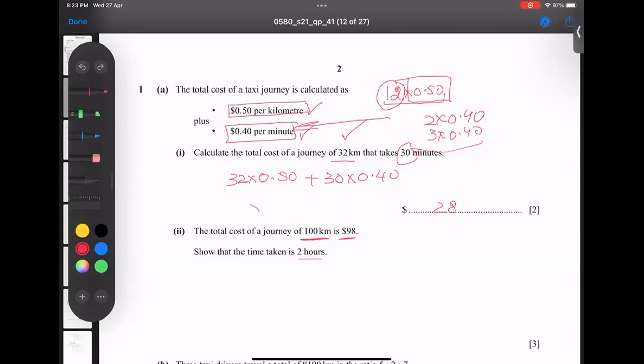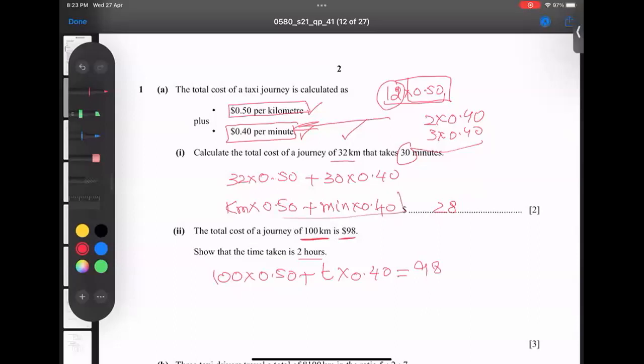This 32 is kilometers, so I'm writing here km, and this is 0.50. And this 30 comes from minutes, so just writing min times 0.40. Same criteria we have to apply here. How many kilometers? 100. So I'm writing here 100 times 0.50. And for time, I have to show the time is 2 hours. Just say that time is, I don't know, suppose, t times 0.40, and equals to what? 98 total dollars.